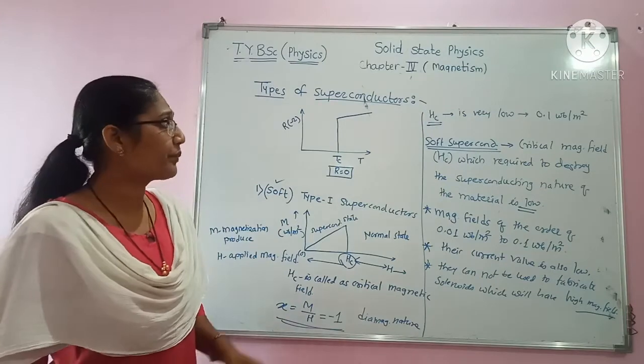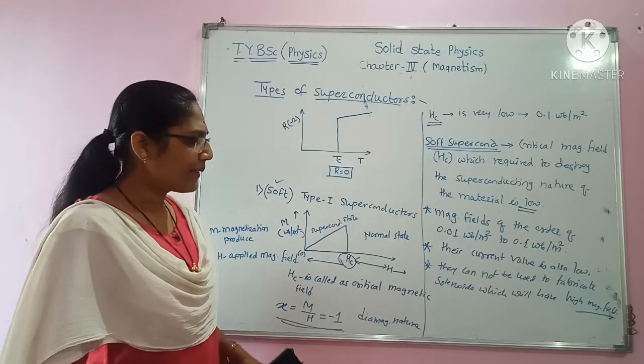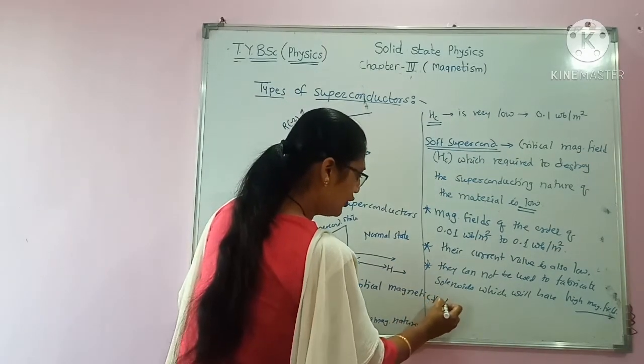So these are the properties of type 1 superconductors. An example of a type 1 superconductor is aluminium.